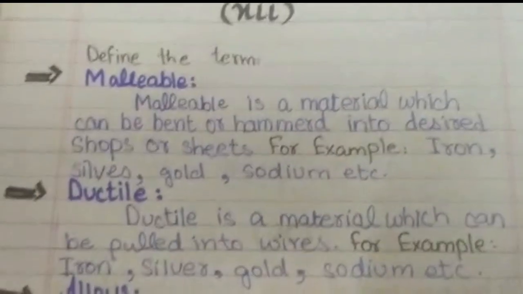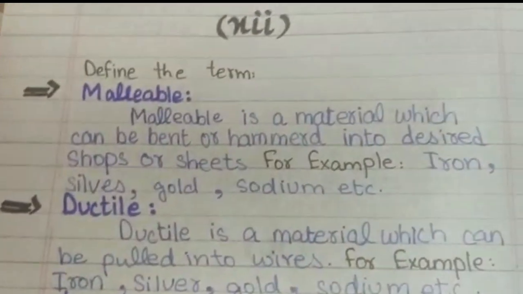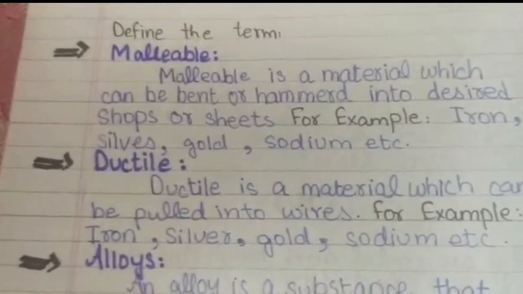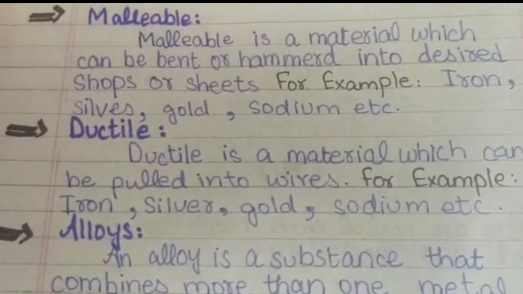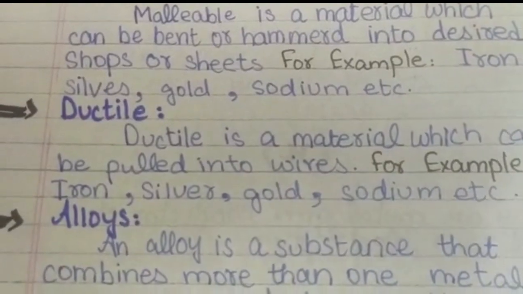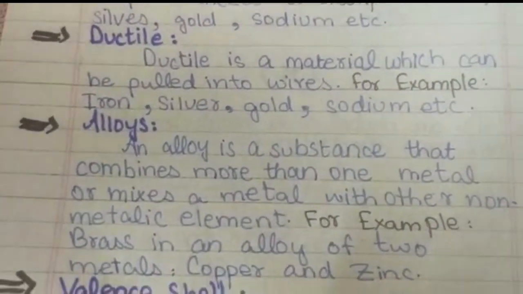Define the term malleable. Malleable is a material which can be bent or hammered into desired shapes. For example, iron, silver, gold, and sodium. Ductile. Ductile is a material which can be pulled into wires. For example, iron, silver, gold, sodium, etc.